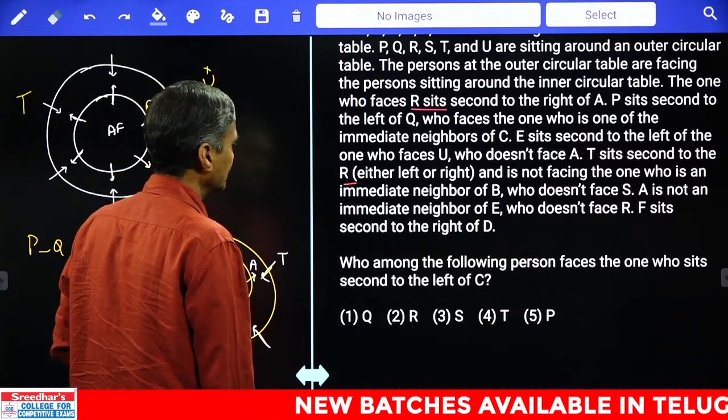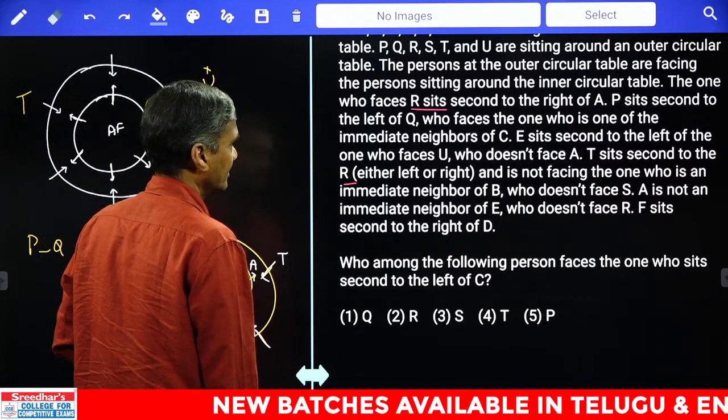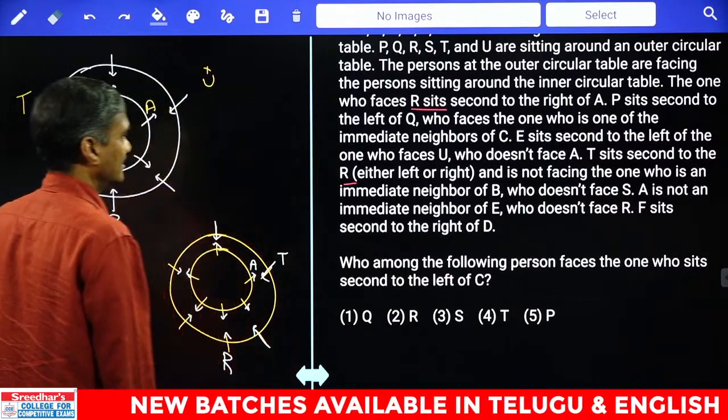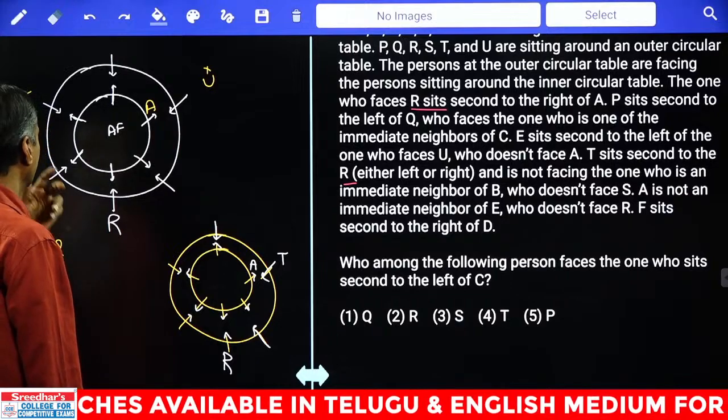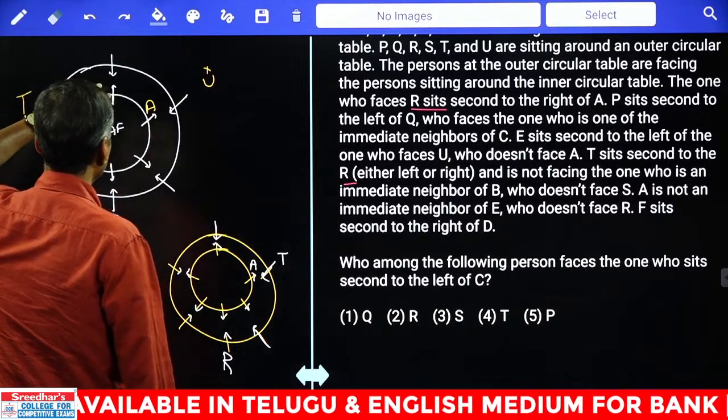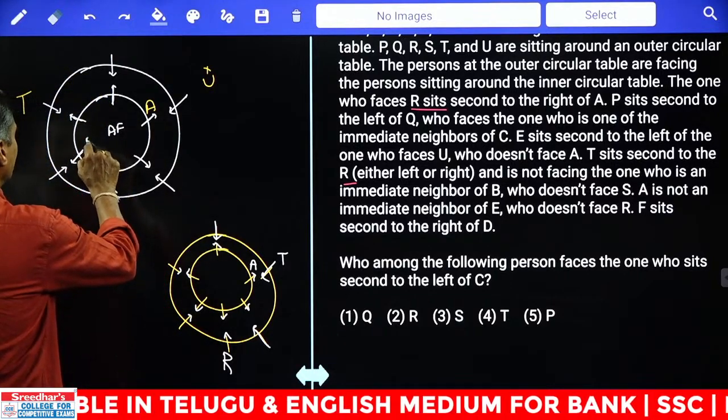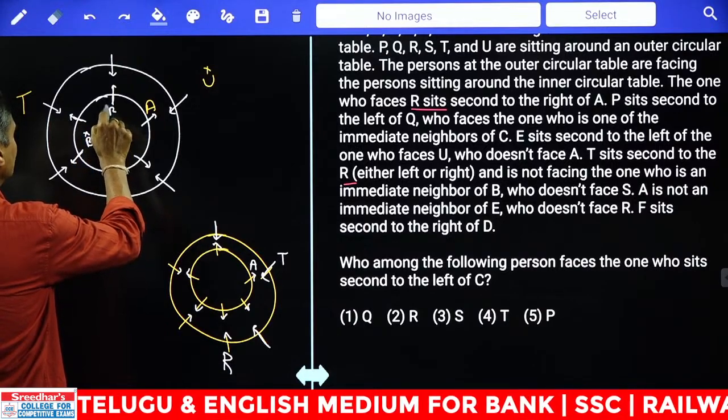And T sits second to R, and T is not facing the one who is an immediate neighbor of B. Hence T is not facing the one who is an immediate neighbor of B.